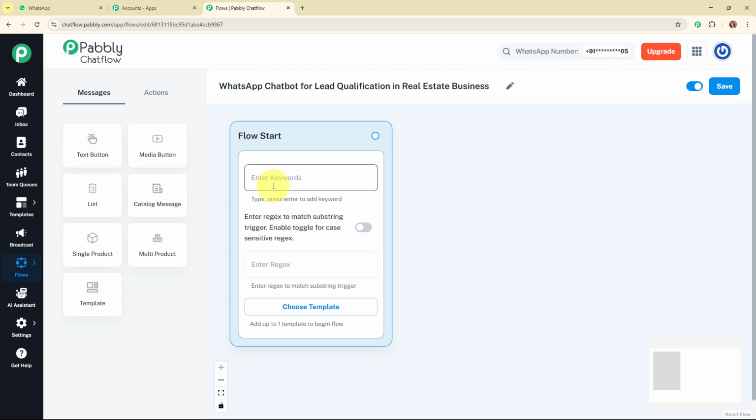So here we can add a keyword like hey. So this is a very basic keyword that a customer can send. So I'm going to type a keyword first, and then I'm going to press enter to make it a valid keyword. Alright, so now after adding the keywords, let's move towards the regex.